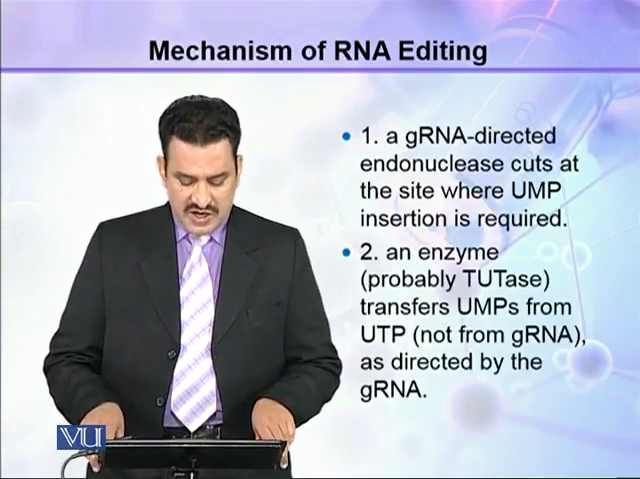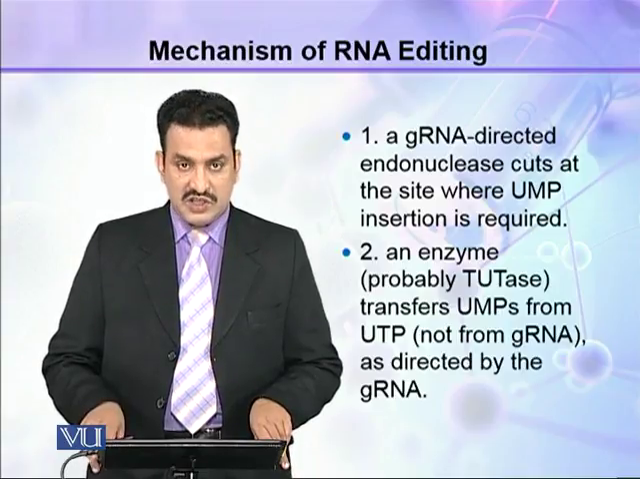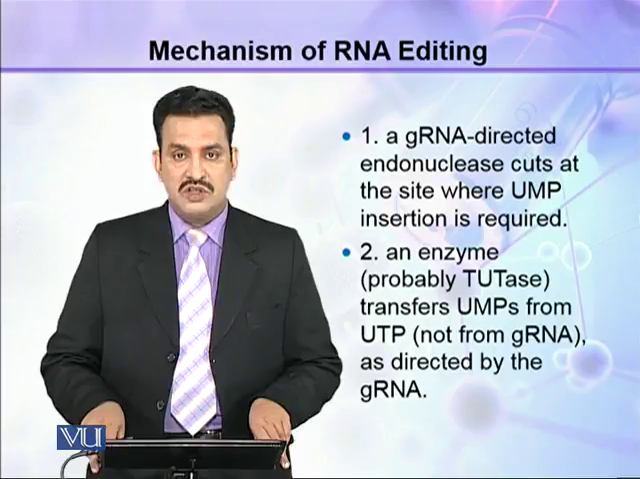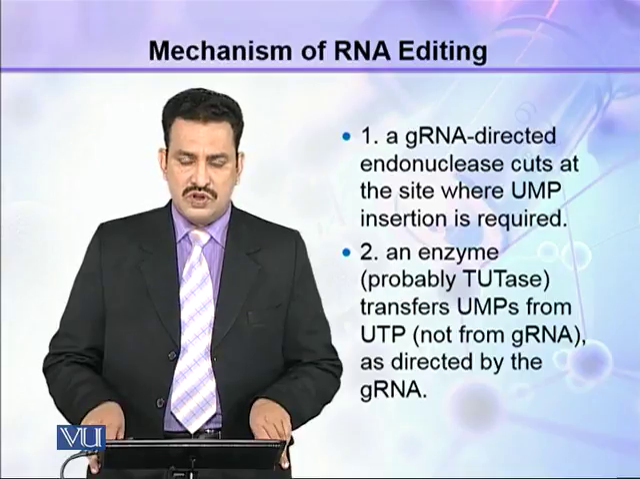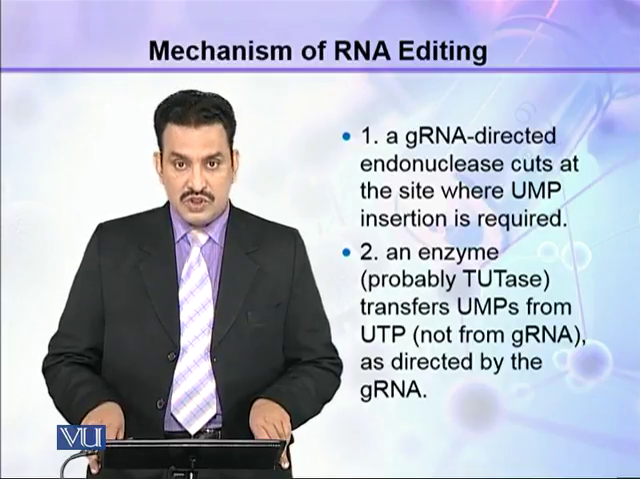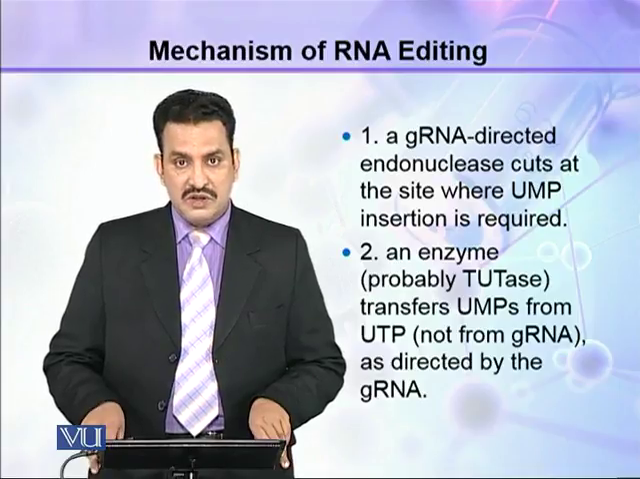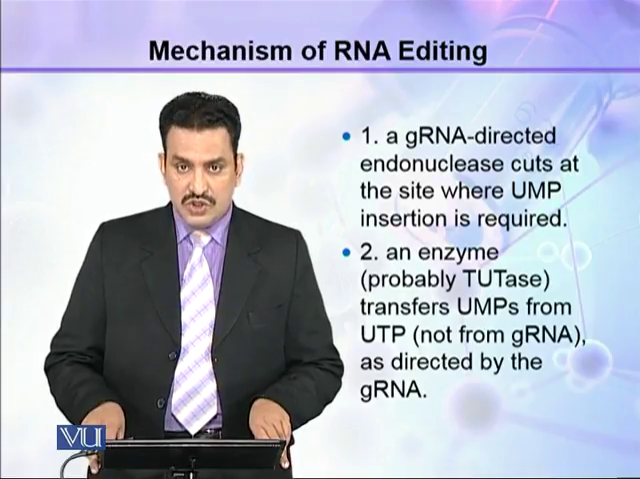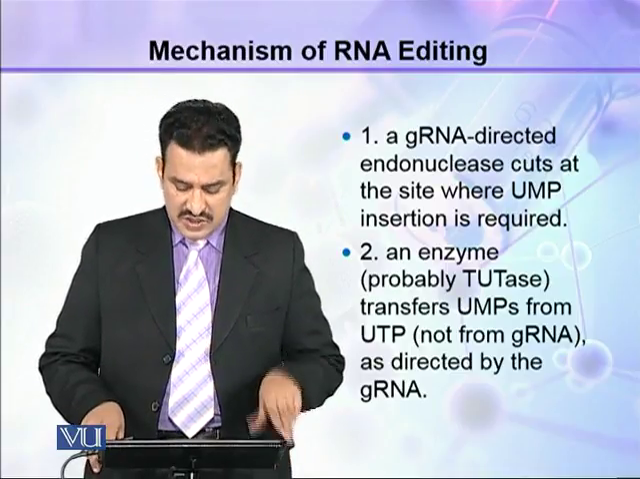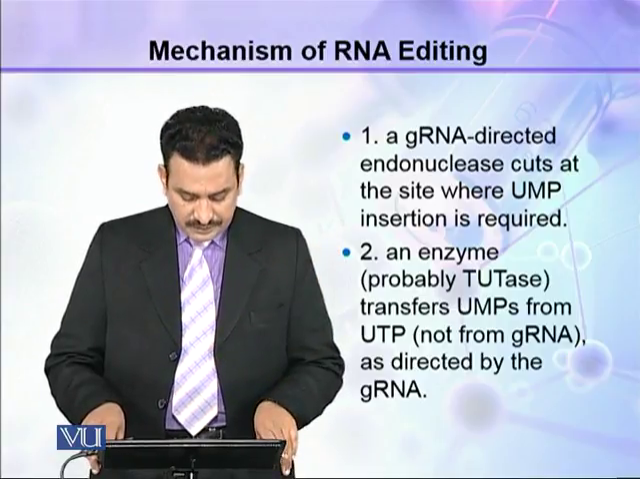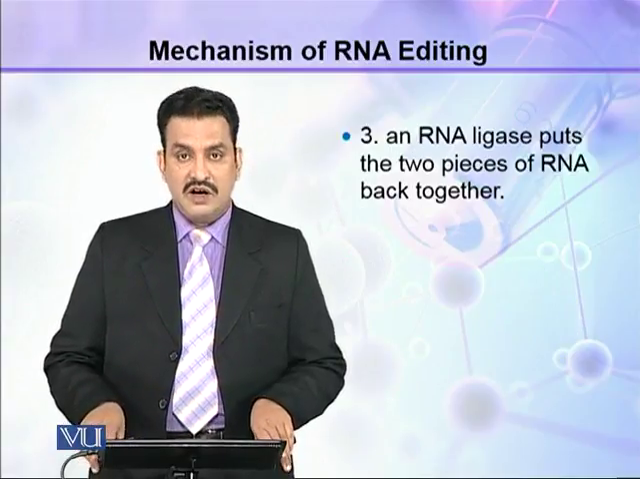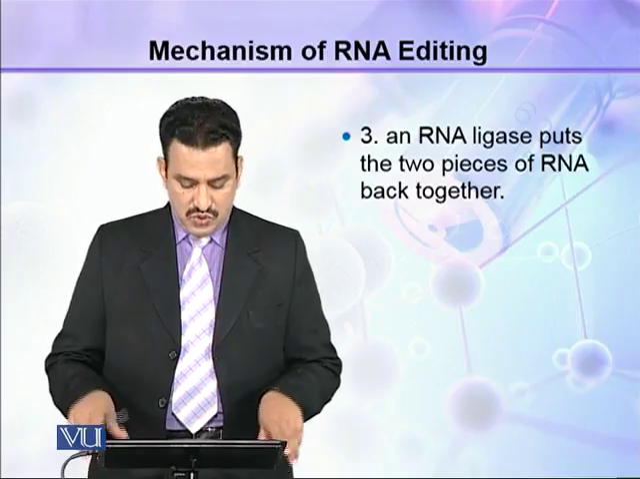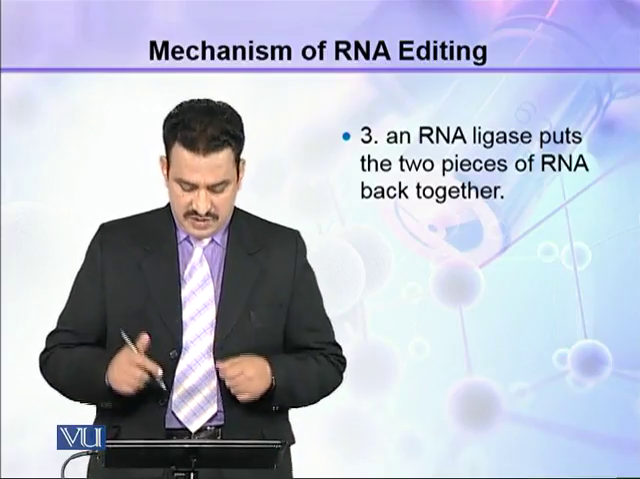One is a gRNA directed endonuclease cut at the site where UMP insertion is required. Second, an enzyme which is probably TUTase transfers UMP from UTP, uridine triphosphate, and this UMP, this uridine, is not taken from gRNA as in case of deletions, as directed by gRNA. And the third is an RNA ligase that puts the 2 pieces of RNA back together.